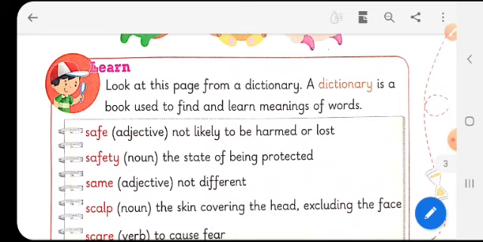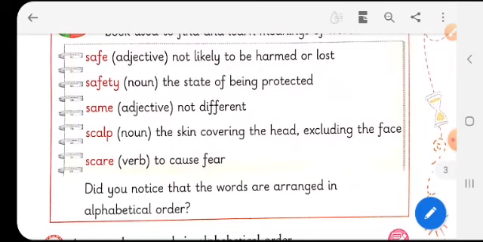Now, let's see if all the words have the same starting letter. We have here some of the words from the dictionary, and the words all begin with the same first letter, that is S. They are safe, safety, same, scalp, scare.